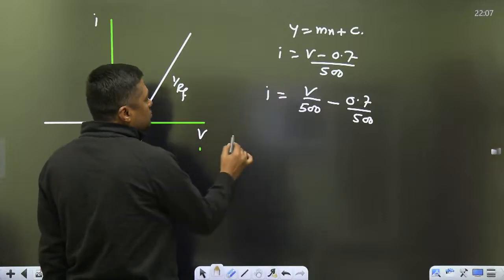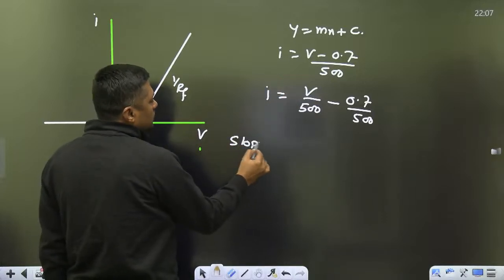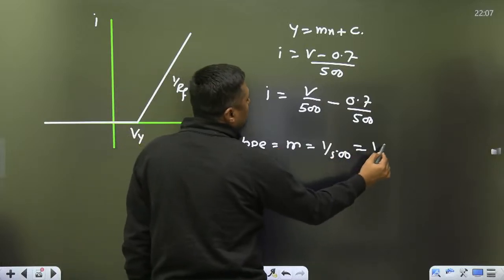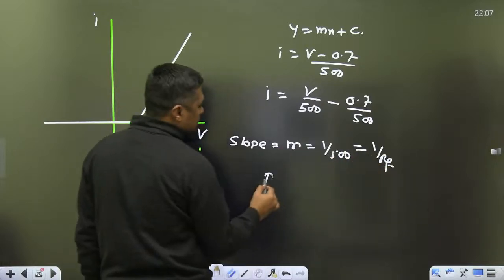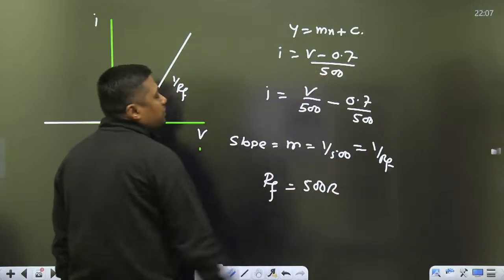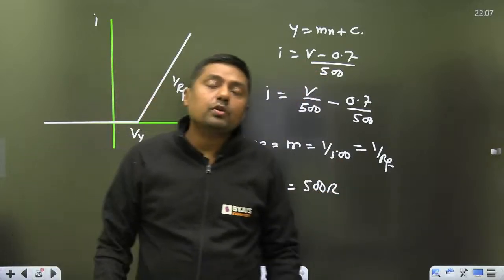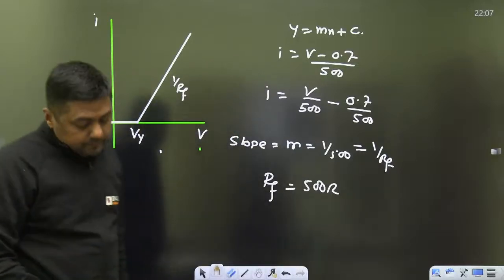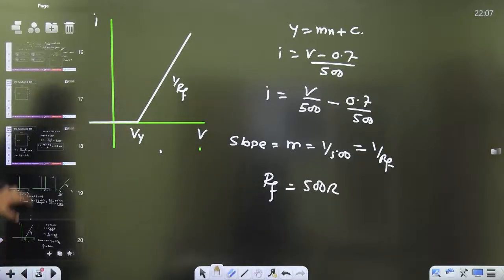So what is the slope here? Slope m is equal to 1 by 500, which is equal to 1 by Rf. So what is the Rf here? Rf is equal to 500 ohm because it is in ampere. Yes, in this way you can solve this question. So that is the value of Rf. That is about the diode.